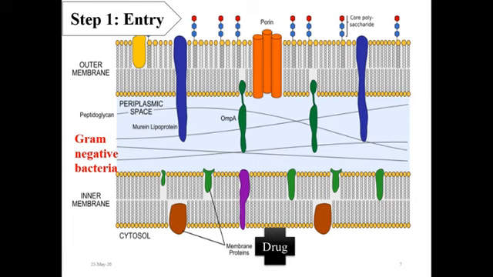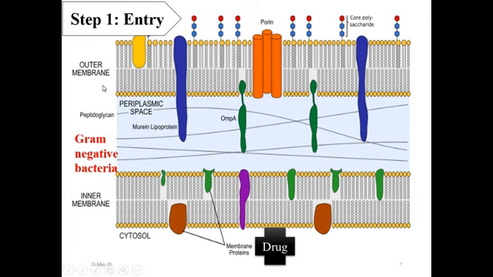Now this process explains why aminoglycosides are not effective against anaerobes and in big abscesses where oxygen concentration is low, because here the oxygen-dependent process of aminoglycoside transport gets interfered with.